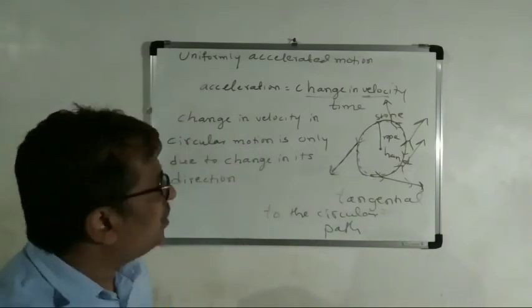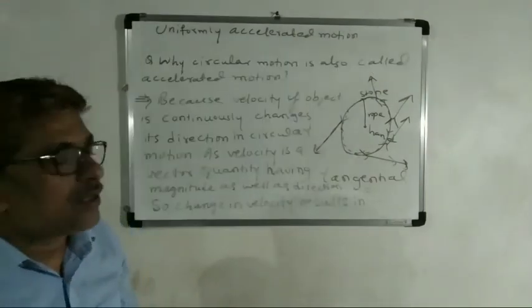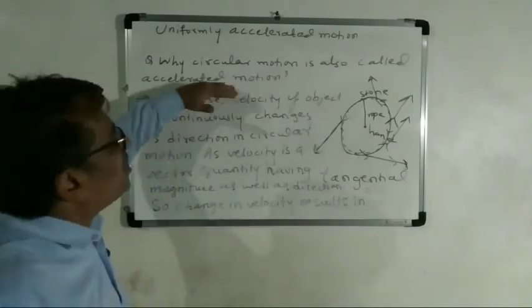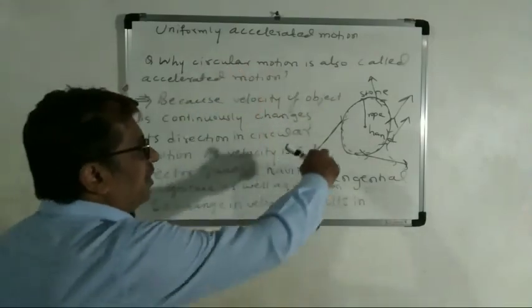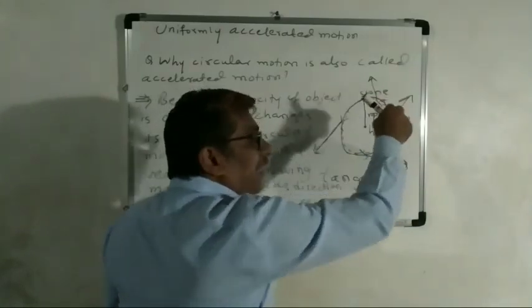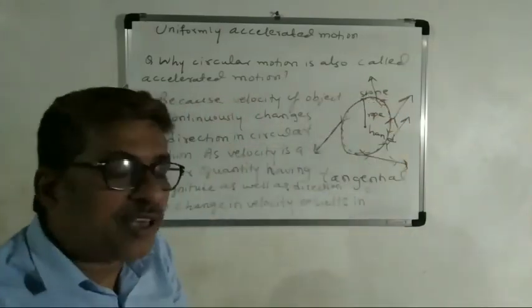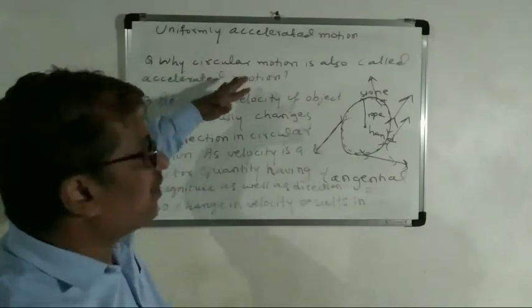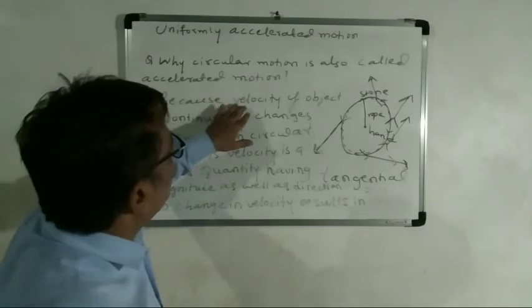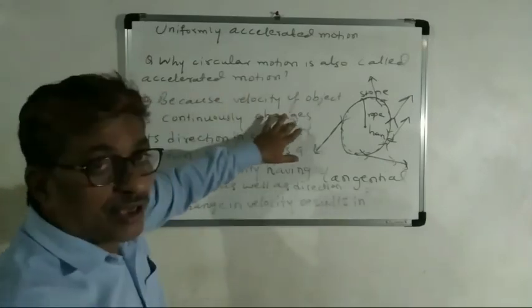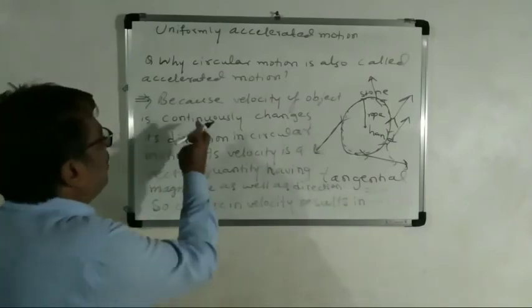Okay, students. Why is circular motion also called accelerated motion? See, this is circular motion. In circular motion, at each and every point the velocity is changing. Now we have to write the answer for that. What do you have to write?